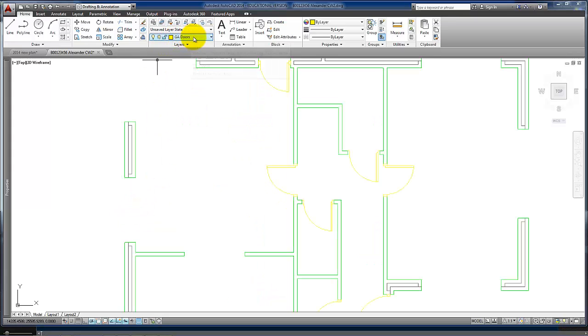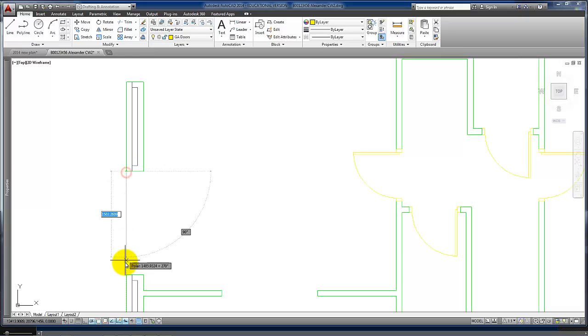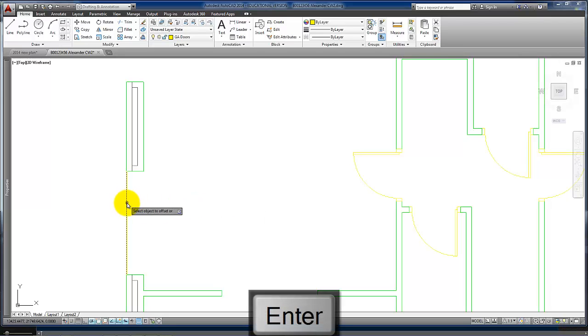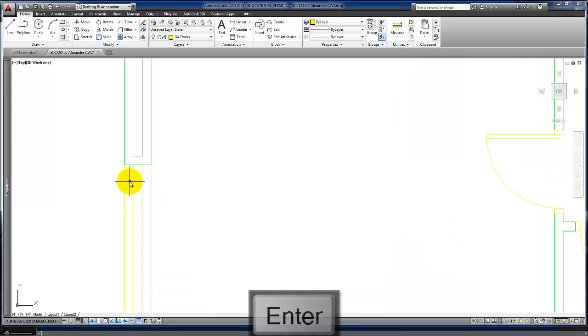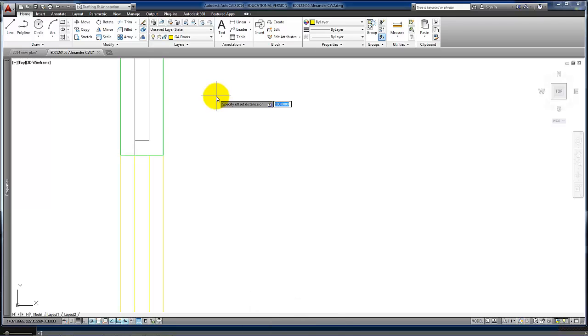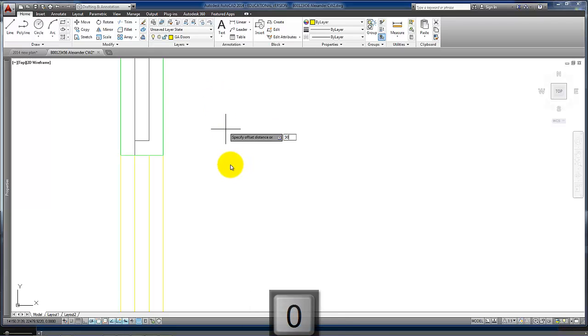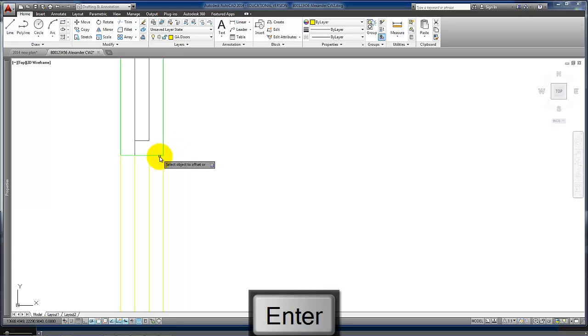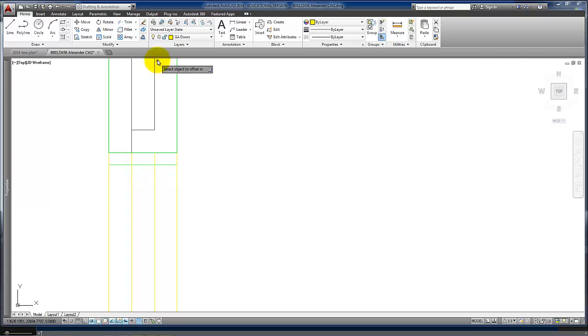So make sure that you're still on the doors layer, and we'll draw a line at the outside wall level and offset that by 100 millimeters 3 times. Next we can offset by 50 millimeters to put in a frame here in the middle.